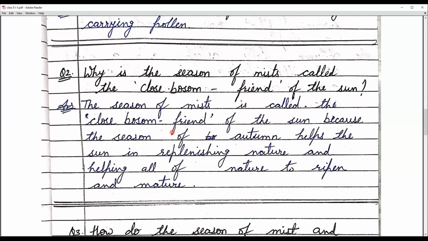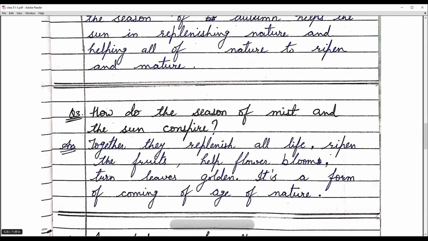Okay, second question is, why is the season of mist called the close bosom friend of the sun? Means जो कोहरे का धुंध का season होता है, why did the speaker call it the close bosom friend of the sun? So here the season of mist is called the close bosom friend of the sun because the season of autumn helps the sun in replenishing, means completing everything in nature and helping all of nature to ripen and mature. Okay, mature means to grow.